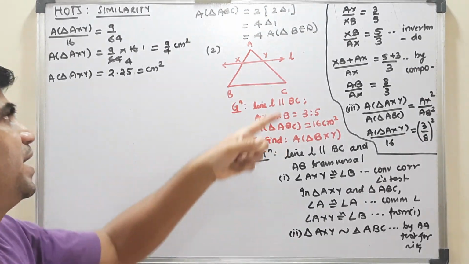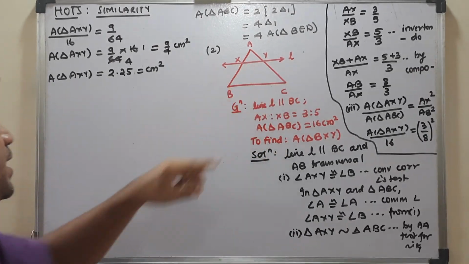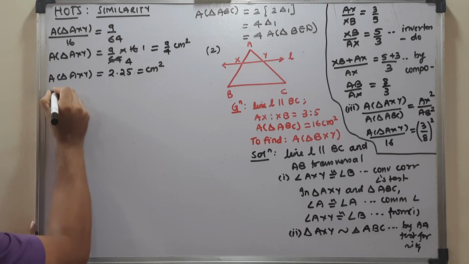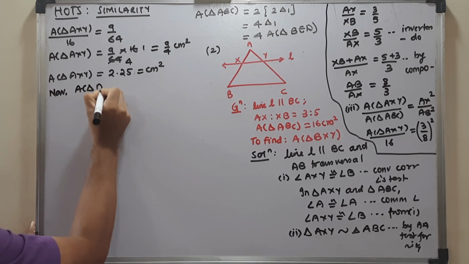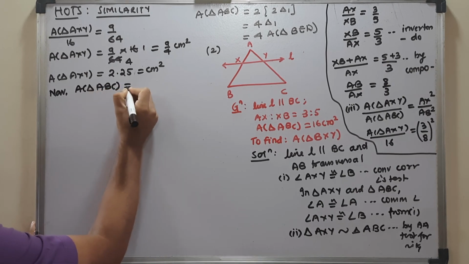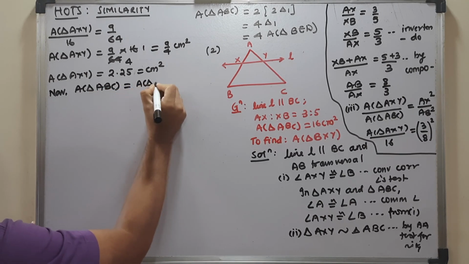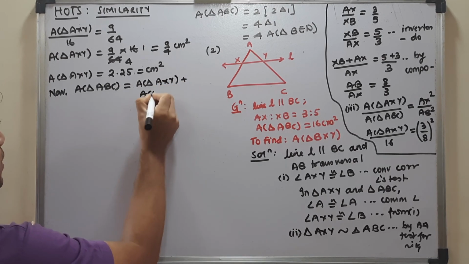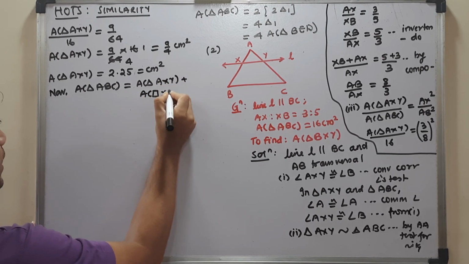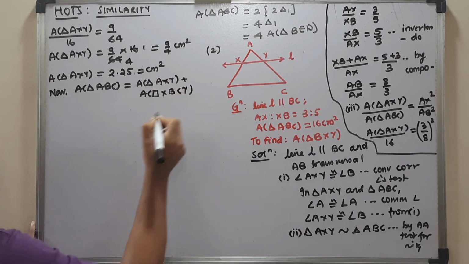Now what will be the area of this particular quadrilateral? I can very clearly understand that area of triangle ABC is area of triangle AXY plus area of quadrilateral XBCY.